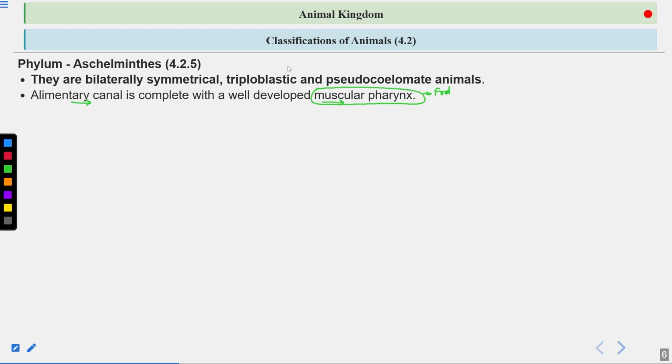Okay, what is the role of this alimentary canal or the digestive system? Obviously, it helps in the digestion and absorption of the food. So this is the role of the alimentary canal or the digestive system, you can say.